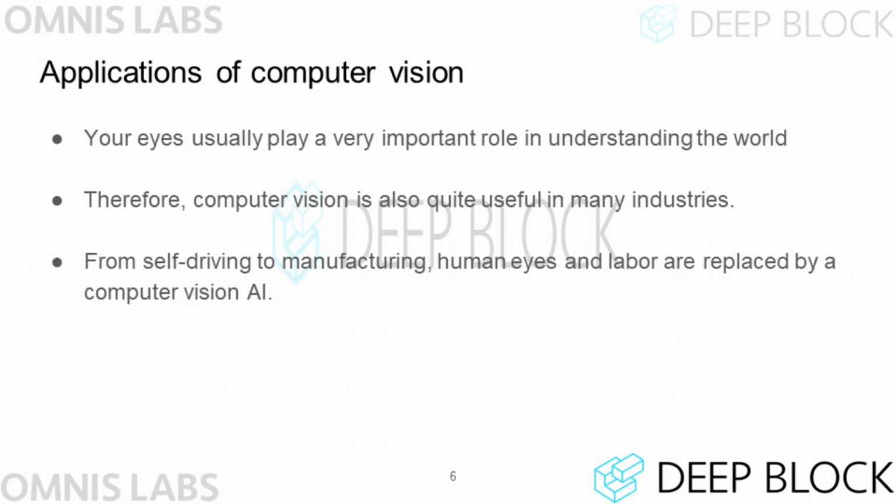In general, the human eye plays a very important role in understanding the world. Therefore, computer vision technology that mimics the function of the human eye is also useful in many industries. In modern society, computer vision AI technology is widely used from autonomous driving to manufacturing.